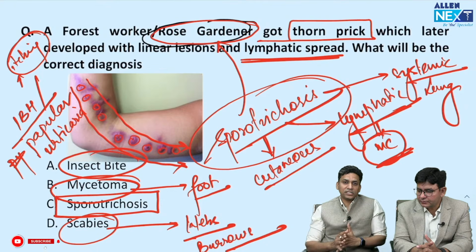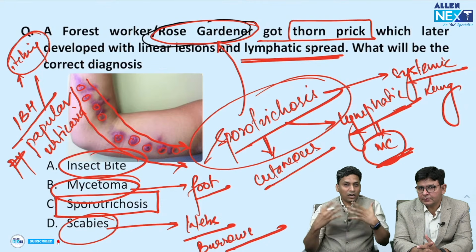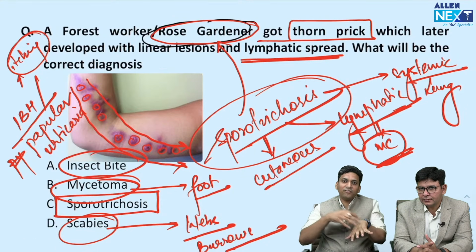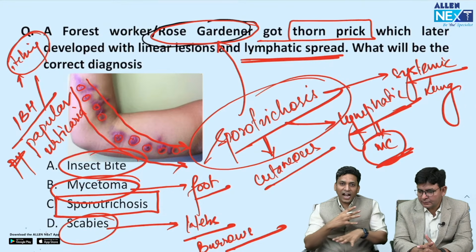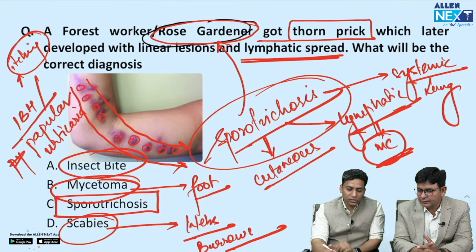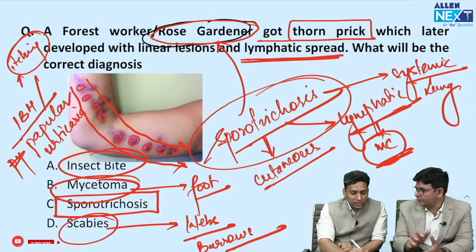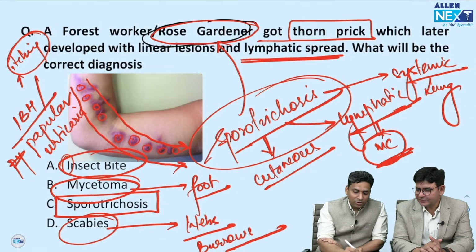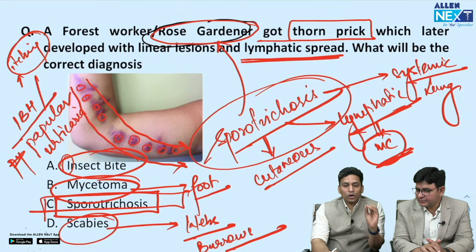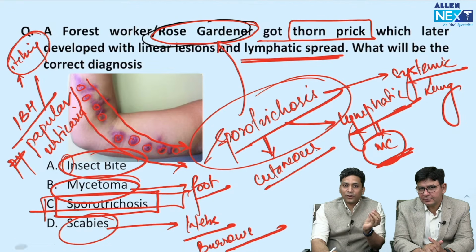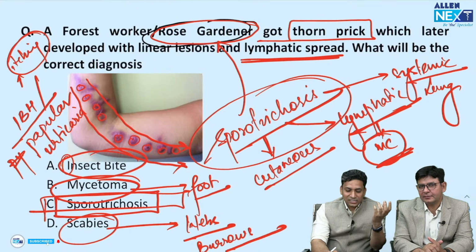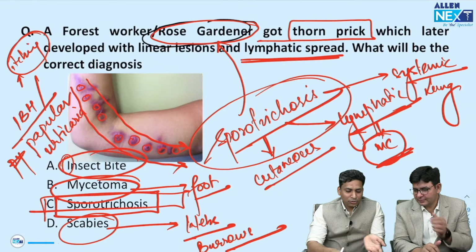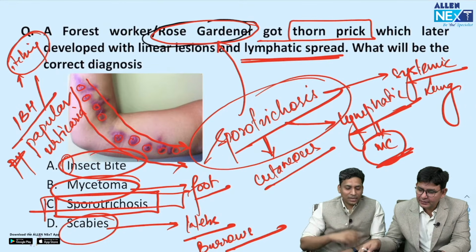Though insect bite hypersensitivity is very itchy, and it can occur over exposed areas, because insects generally bite over exposed areas. So they can occur over the hand, leg and face, exposed areas. Itching is generally present. Okay, so that's why this is a case of sporotrichosis, and all of you know the most common causative organism for sporotrichosis is Sporothrix, and sir will give you more knowledge about that organism and the investigations which can be done.